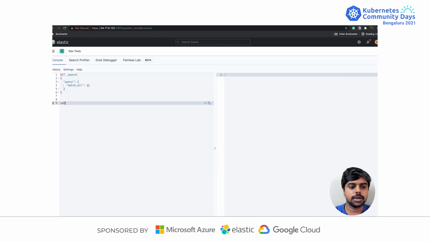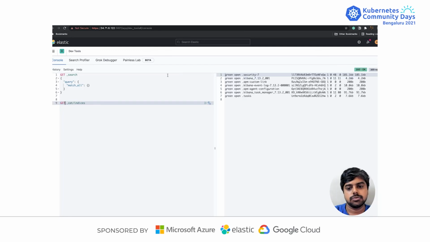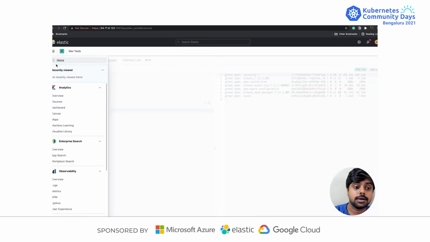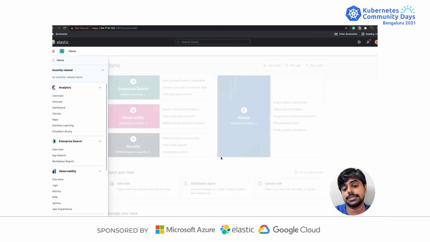As you could see, I could just ingest the data. I could say cat indices. I made a mistake, let me do this. So I see that I have some sample indices and details here. You could also ingest data, create indexes, and do a lot of that. It's as simple as that, like your regular Elasticsearch cluster.